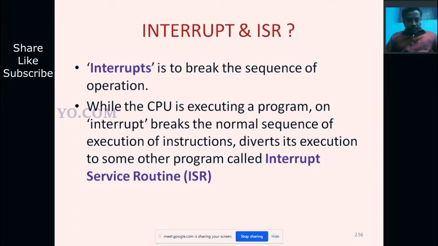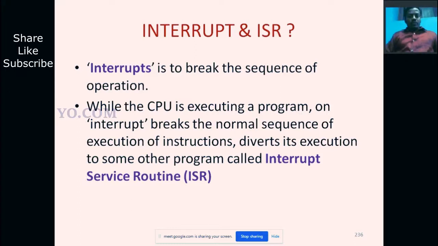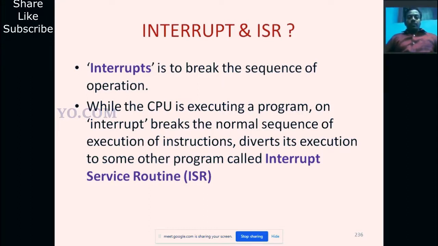Okay, interrupt. What is an interrupt? An interrupt breaks the sequence of operations while the CPU is executing a program. On an interrupt, the normal sequence of execution of instructions is broken and execution is diverted to some other program, which is called the interrupt service routine. The answer to what is an interrupt and what is an ISR is present in this slide.